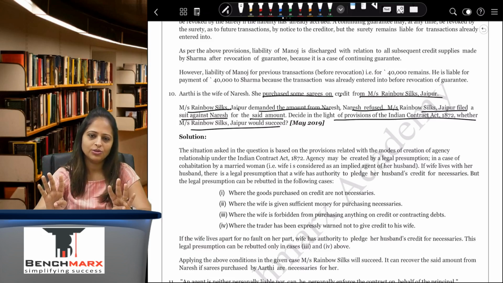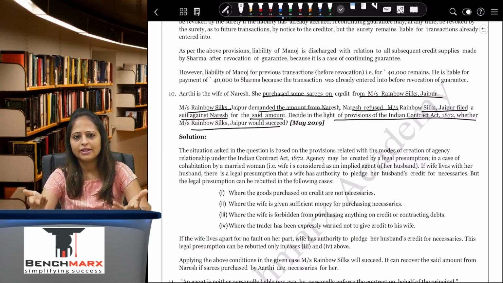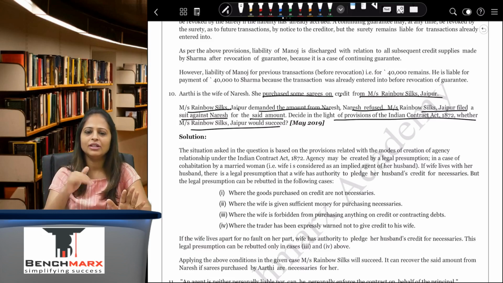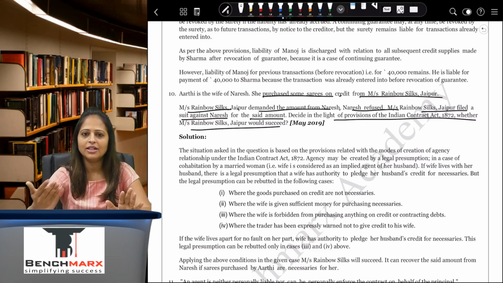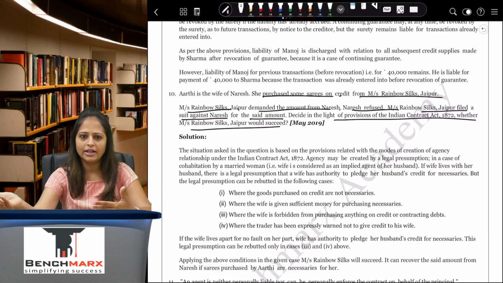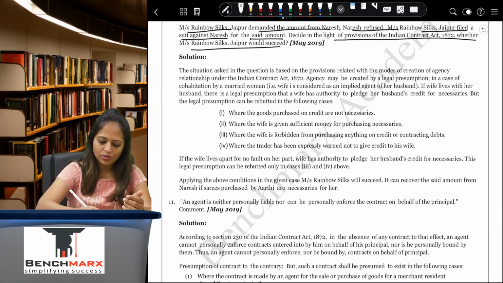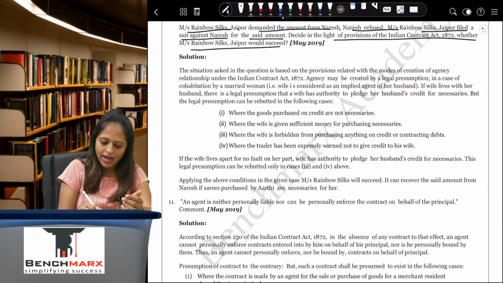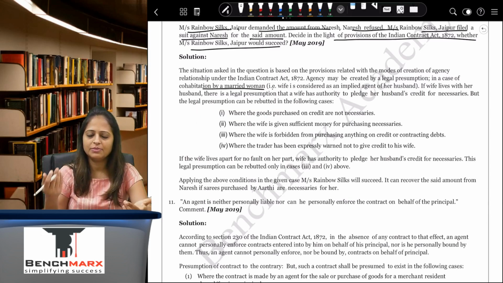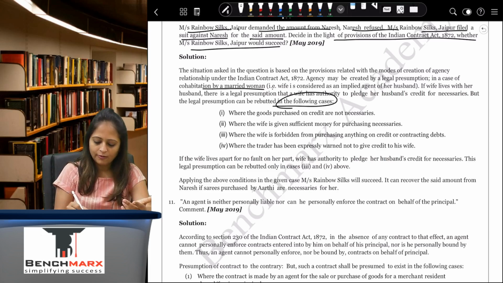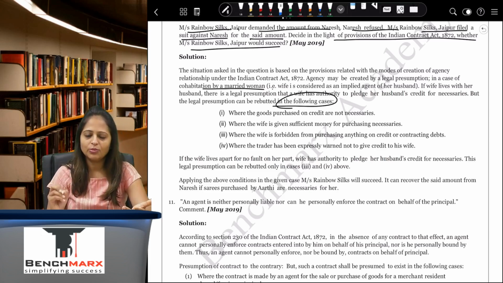There are 4 points you have to remember, and just read those 4 points, write those 4 points, and the answer is done. One is that there's a doctrine of privity of contract. The husband is not responsible because it is the agreement between Rainbow Silk and the wife, but the husband can be sued because there is a married woman and they are living together, they have a husband-wife relationship, so he is responsible for her, except in the following cases. These are the 4 points which I want you to remember.